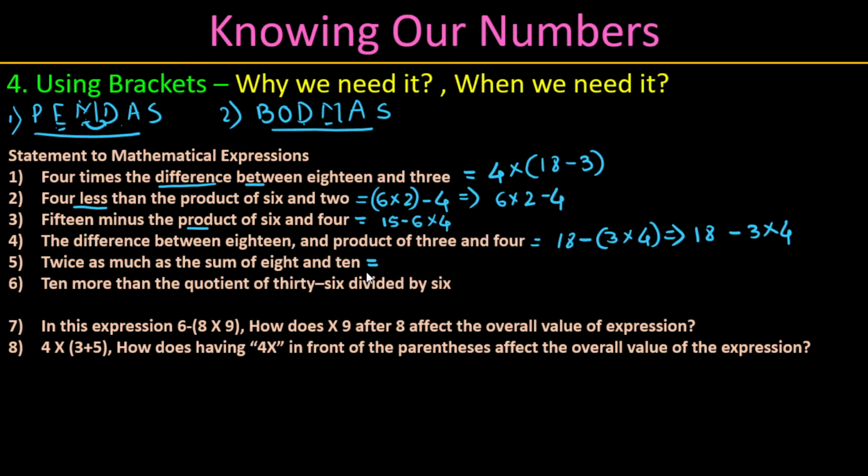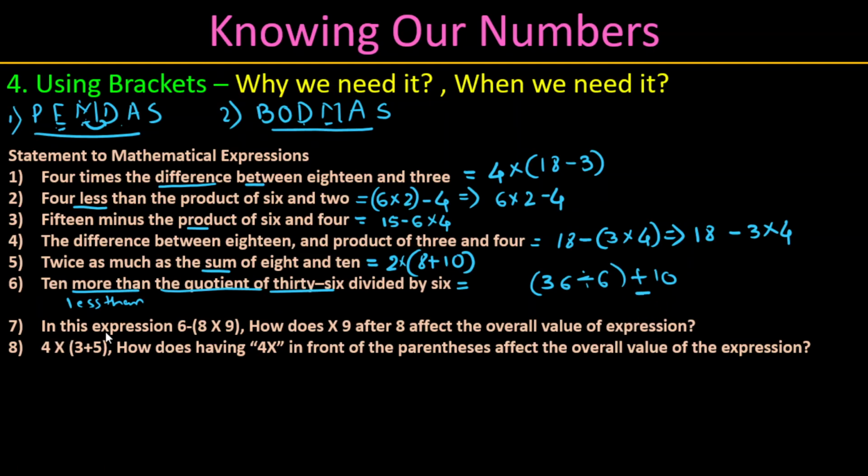Twice as much as the sum of 8 and 10. Sum of 8 and 10, this is how. 2 times or twice, anything can be this result. 10 more than a quotient, the quotient of 36 divided by 6. 10 more than, or this can be written the other way also. If it is 10 more than, we have to write it like this. 10 less than means it is a minus. This is how the expression should be.